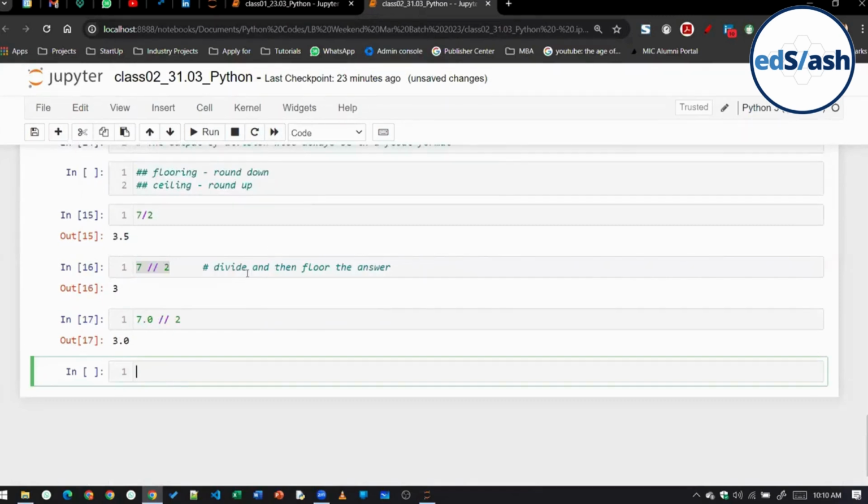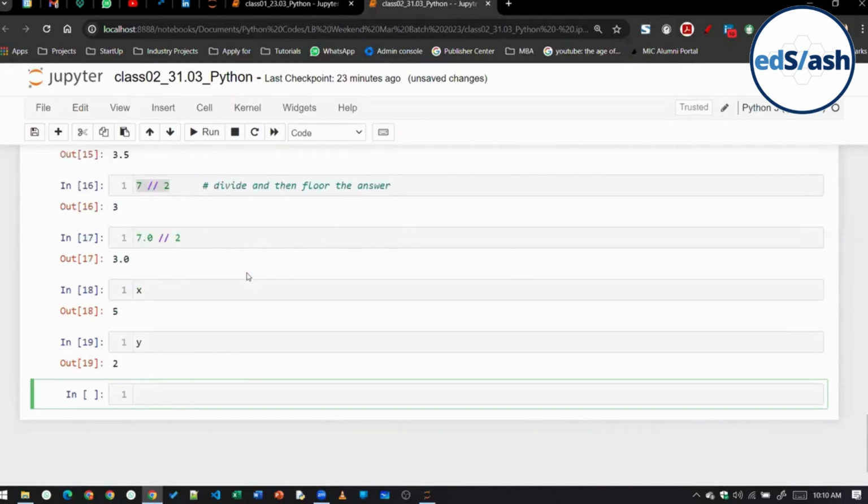Okay. Next is the exponent operator, power operator, you can say. So suppose let's say x is 5 and y is 2. So if I write here x double star y, so here what should be the output then? It is a power operator. 25, right? 5 square. Okay, suppose let's say I write 4 power 3. You can see 64. If I write here 2 power 5, it is 32.